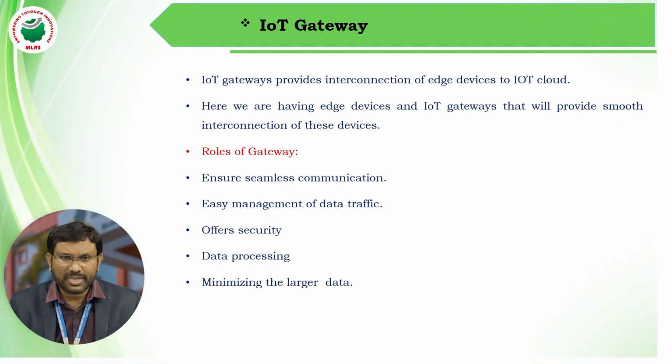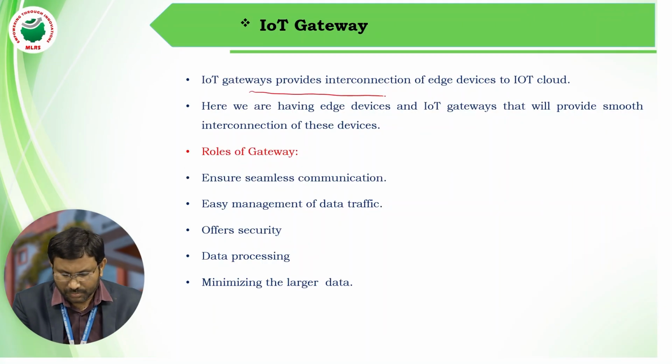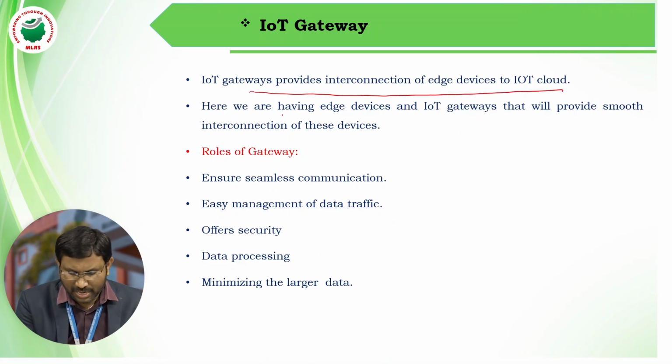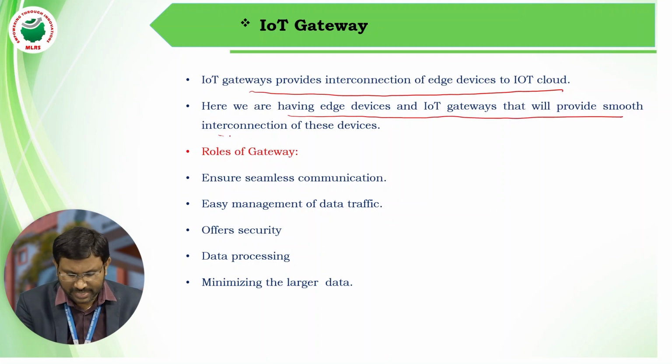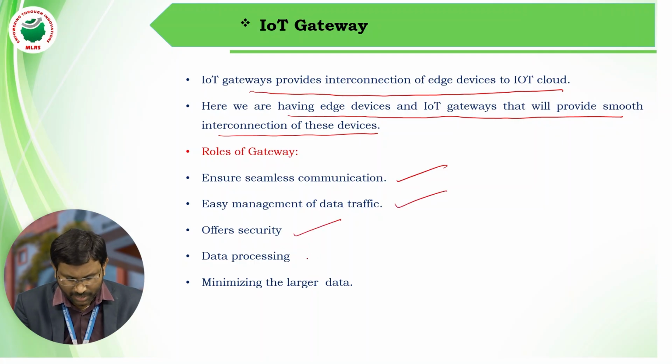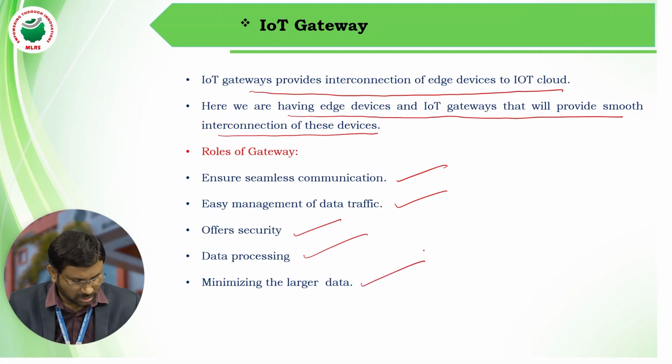The IoT gateways provide interconnection of edge devices to the IoT cloud, with smooth interconnection of these devices. Roles of the gateway: ensure seamless communication, easy management of data traffic, offer security, and data processing, minimizing the larger data.